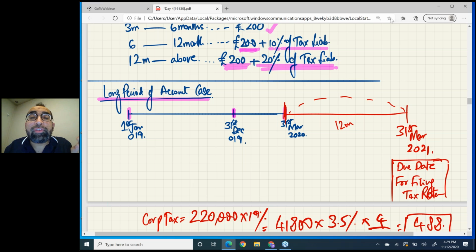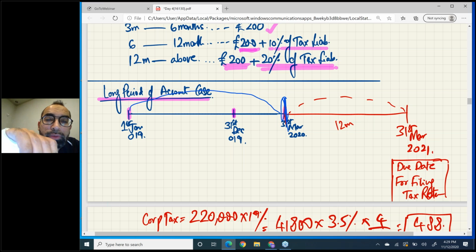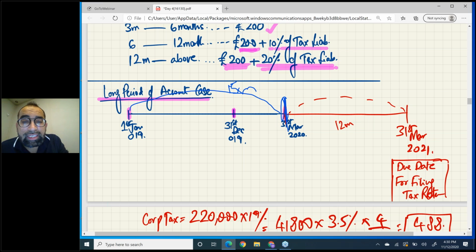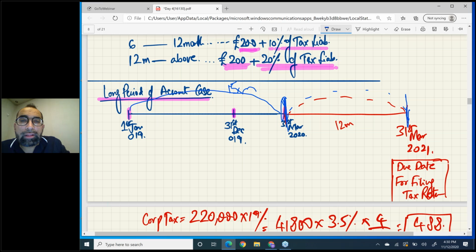But for return filing, you know when you have to file the return? 12 months from the end of the period of account, and that period of account ends on 31st March. The period of account is exactly 15 months. There are questions in past papers and exam kit asking the due date for filing the tax return of this long period of account. So it is 12 months from 31st March 2020, that is 31st March 2021. Don't forget.